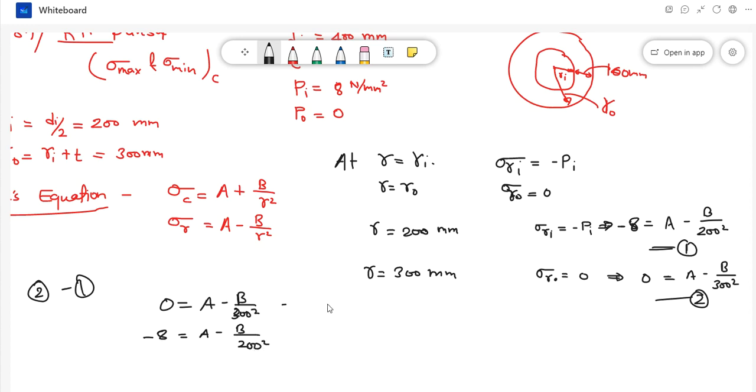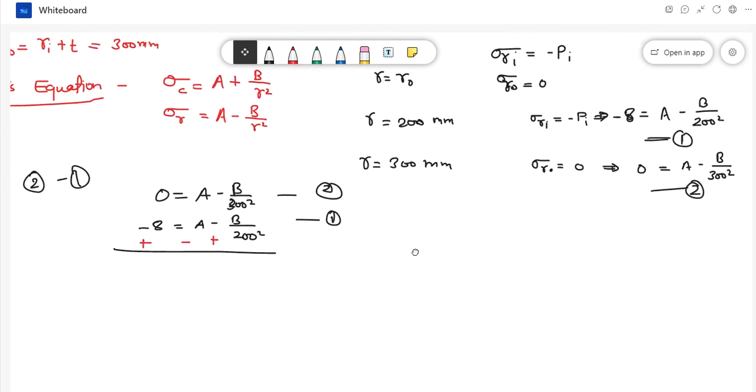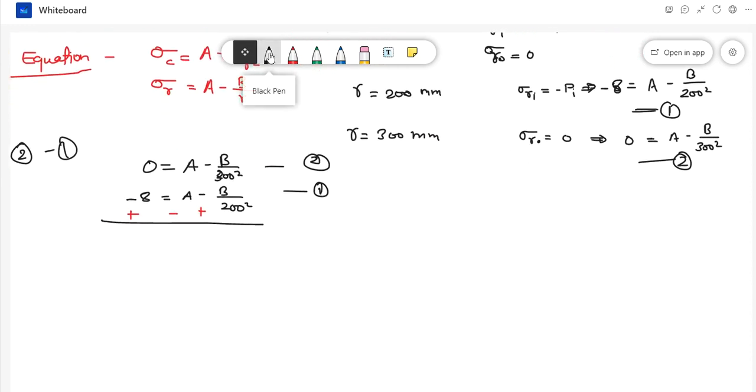This is your equation number 2, this is your equation number 1. Subtract it. When you subtract, this sign will become plus, this will become minus, this will become plus. So it will become 8.